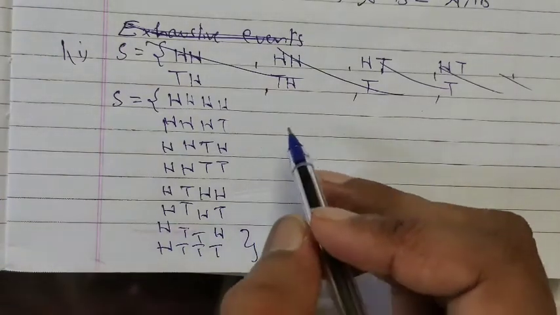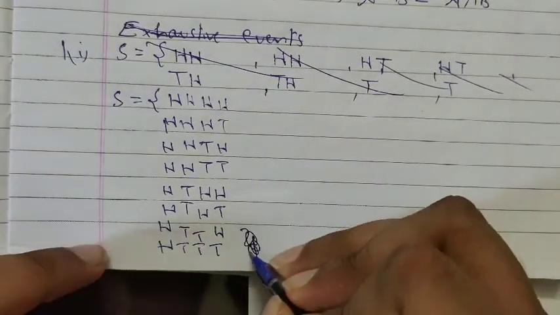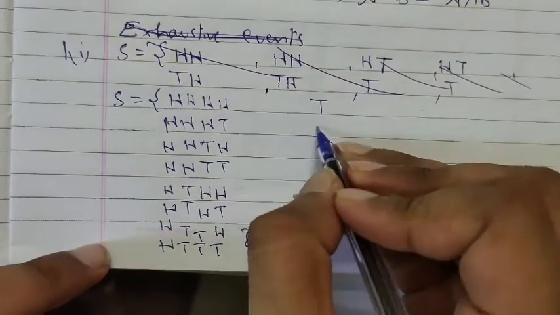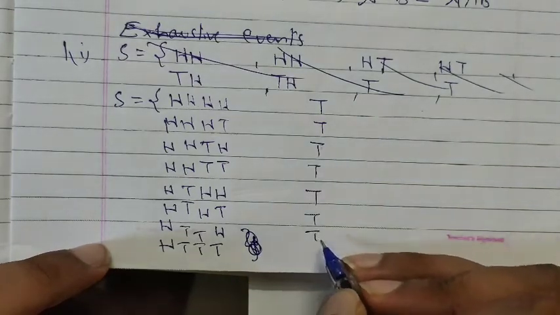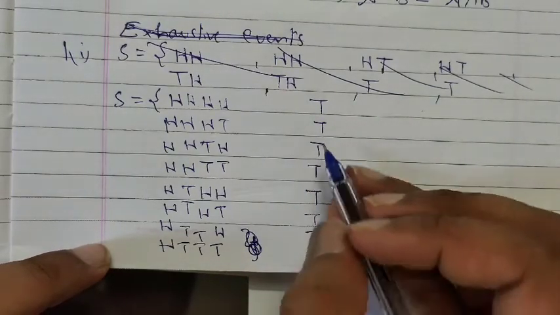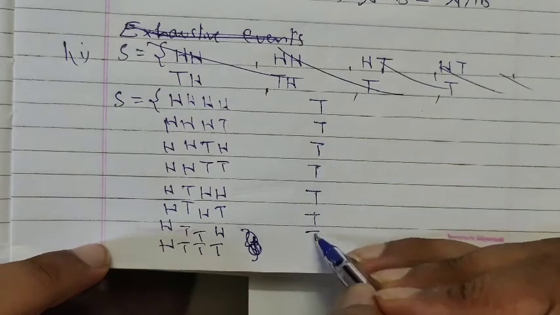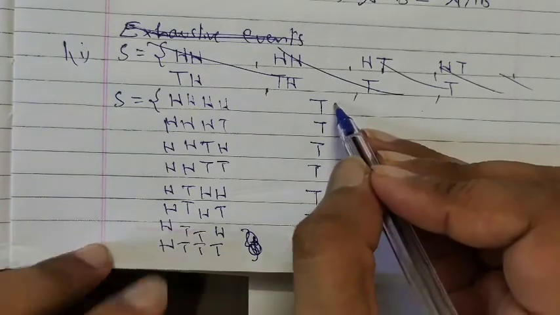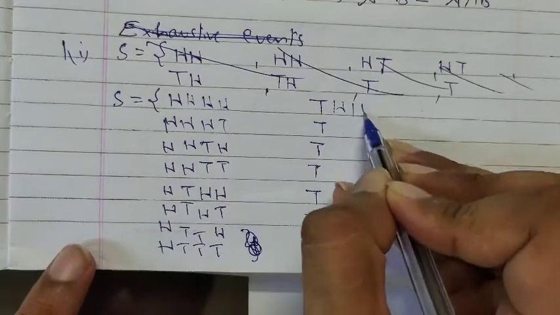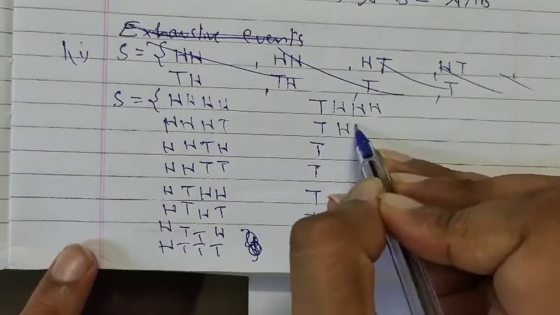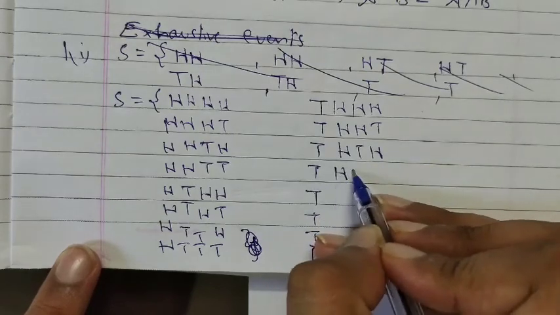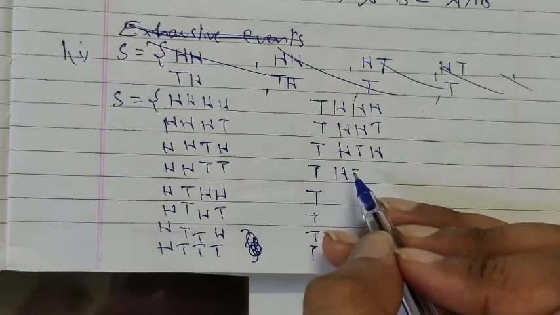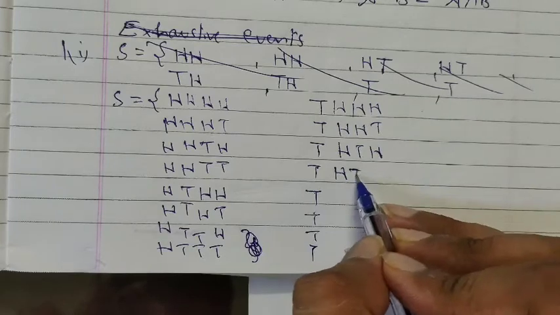The same will be with tail also. So write down tail 8 times, 1 2 3 4 5 6 7 8, and the rest will be the same. Head, tail, head, head tail.